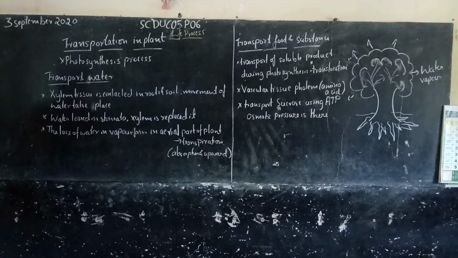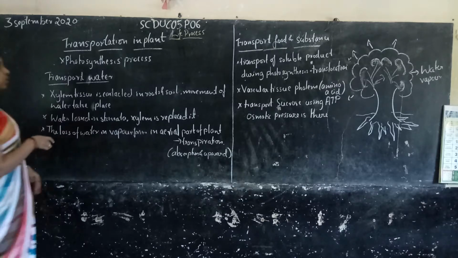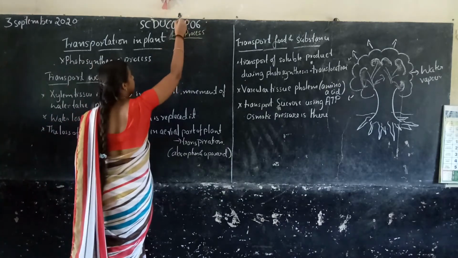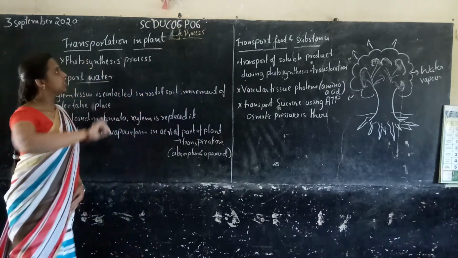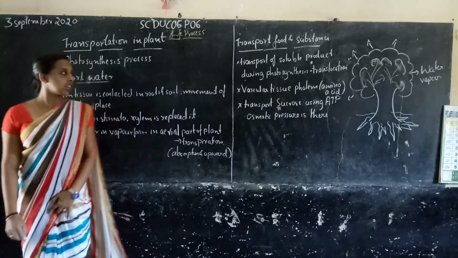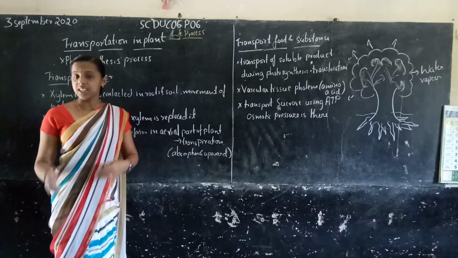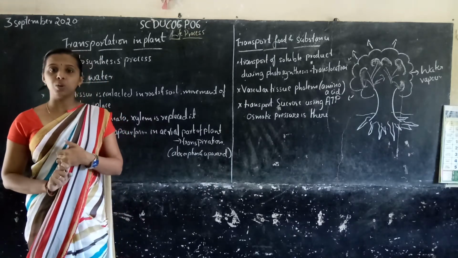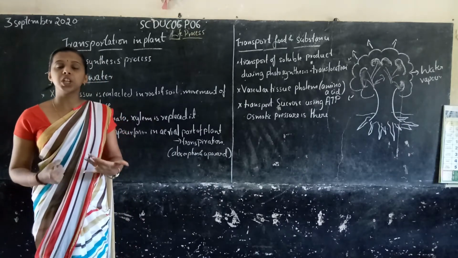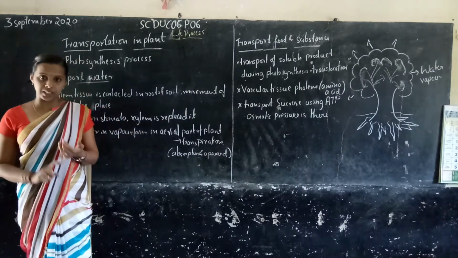In the last class of the Life Processes chapter, we studied transportation, how transportation takes place in human beings.